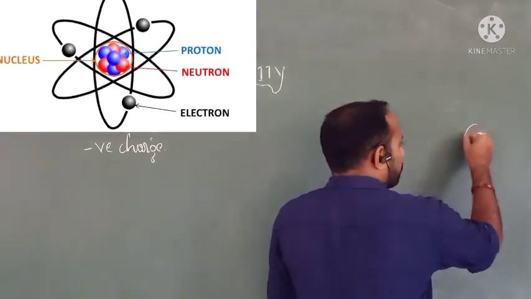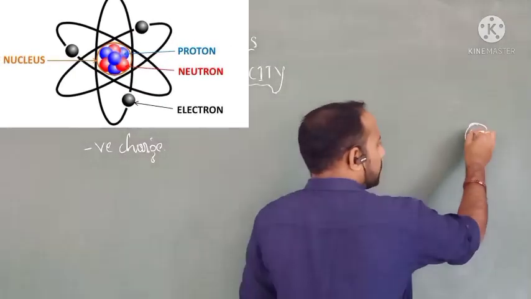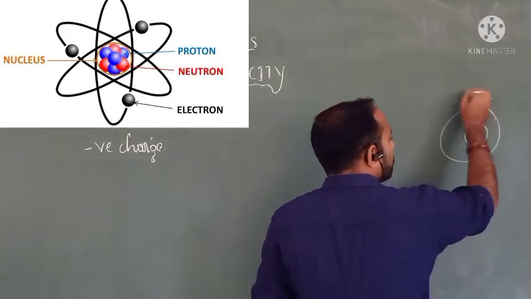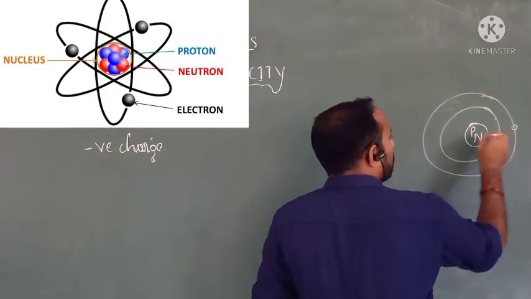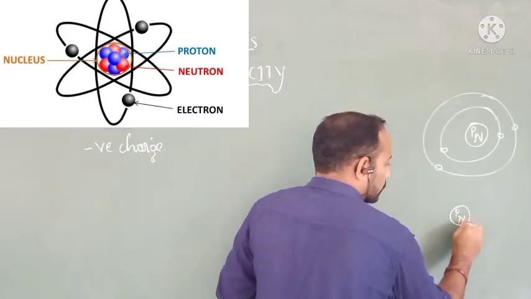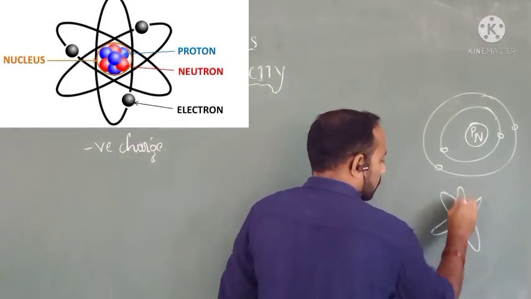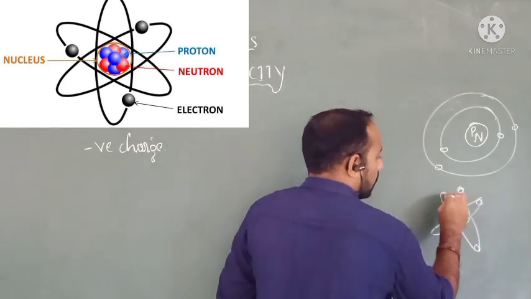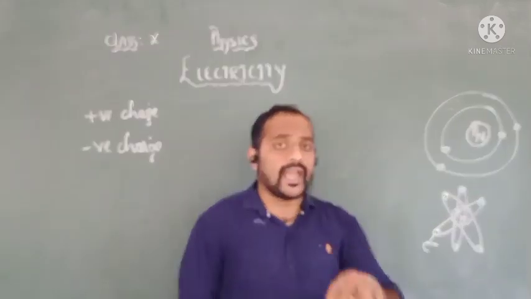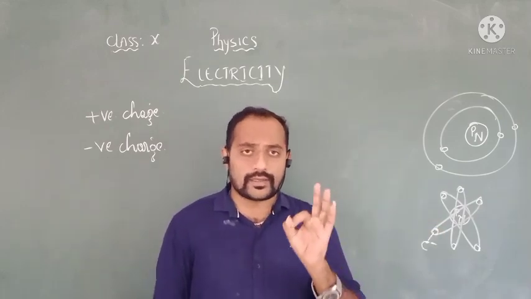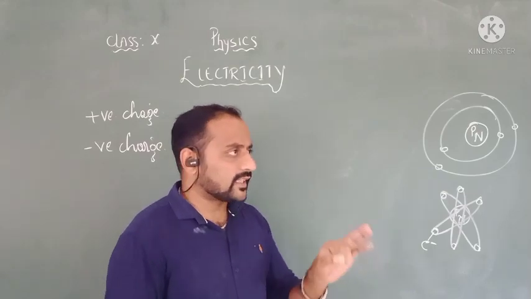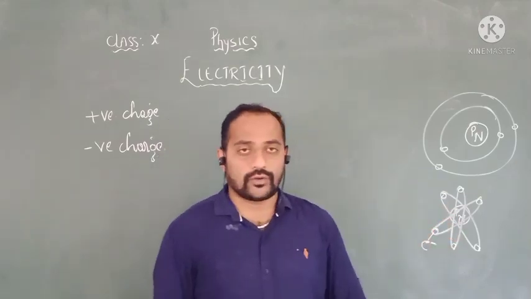In an atom, there is a nucleus. In this nucleus, we have protons and neutrons, and surrounding it, you can observe electrons. Like this, or somewhere we write it like this. These are the electrons. So each and every matter or thing is made of atoms, and all atoms consist of protons, neutrons and electrons.